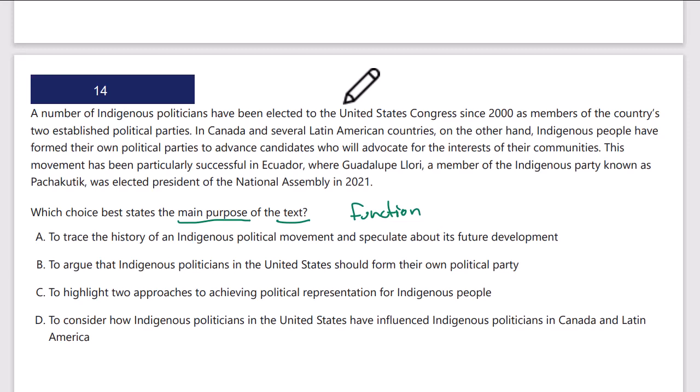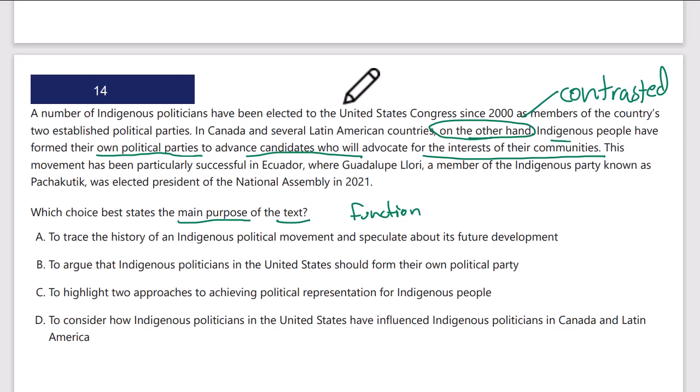In Canada and several Latin American countries, on the other hand, so this is being contrasted, Indigenous people have formed their own political parties to advance candidates who will advocate for the interests of their communities. So in the U.S., the indigenous candidates join the existing parties. In Canada and Latin America, they form their own parties.